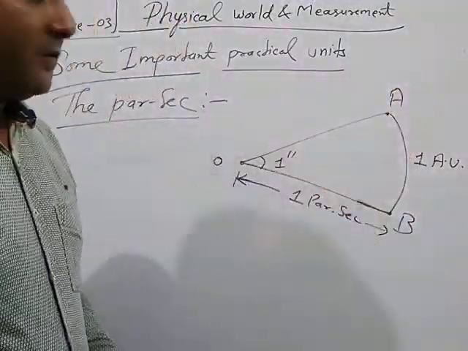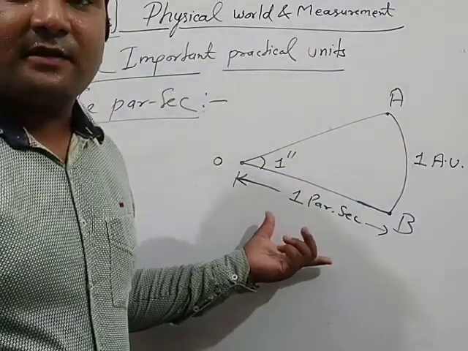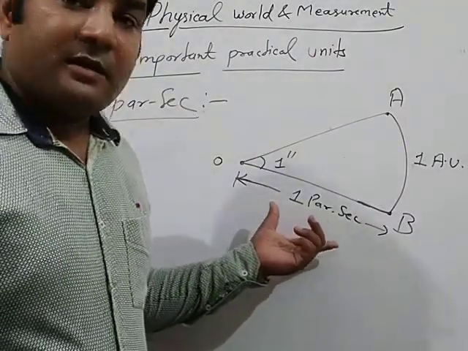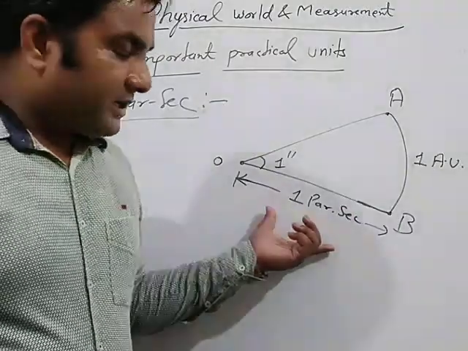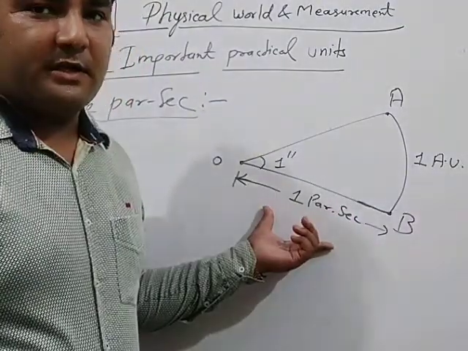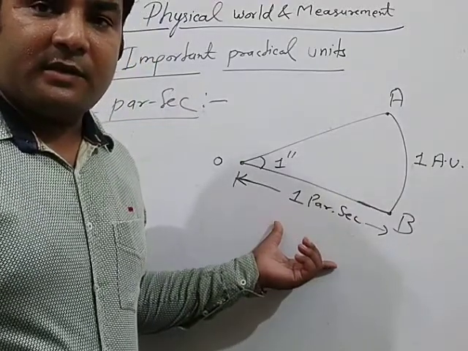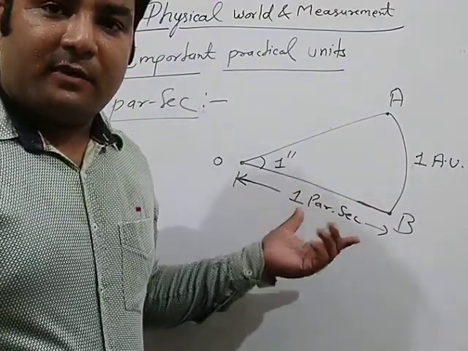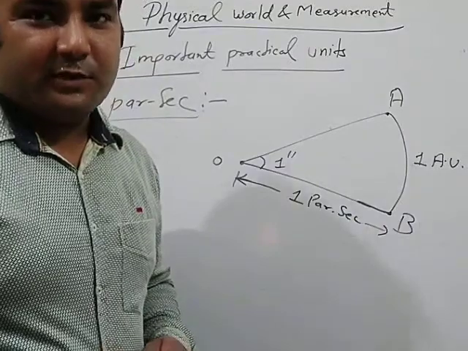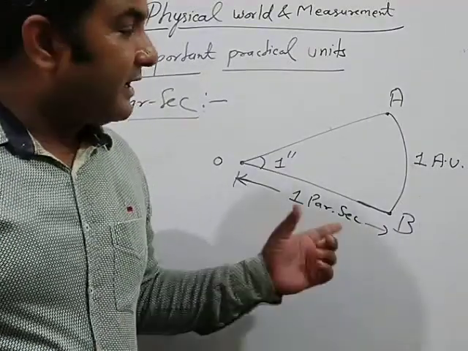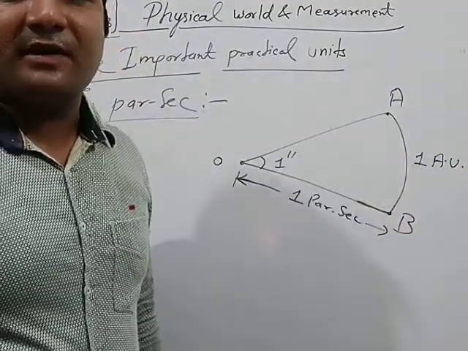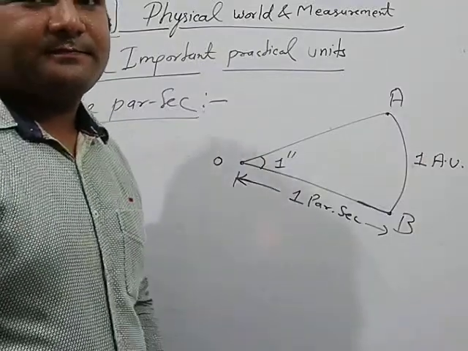It means 1 parsec is the radius of a circle under the condition that the angle formed by an arc is 1 second and the length of the arc is 1 astronomical unit.